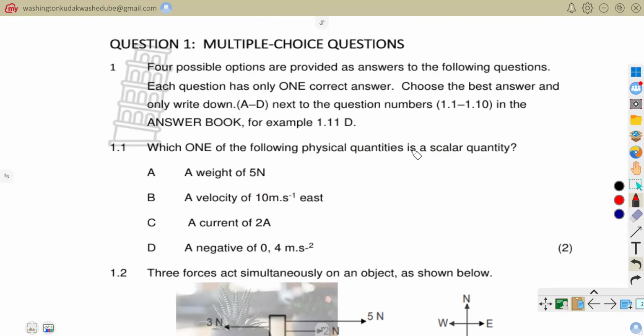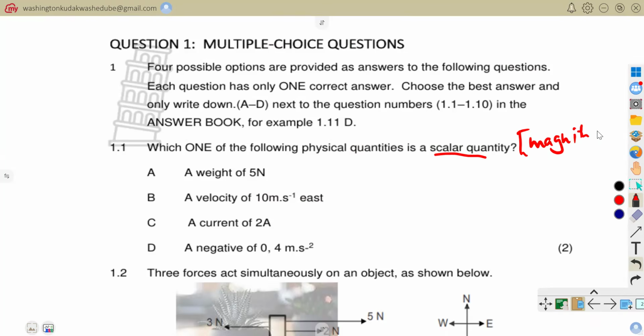Let's get started. Question number 1.1 was saying: which one of the following physical quantities is a scalar quantity? Before we get to choose our options, we need to define what a scalar quantity is. We know that a scalar quantity is a physical quantity that is fully defined by only mentioning its magnitude.